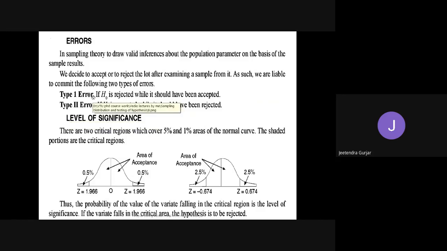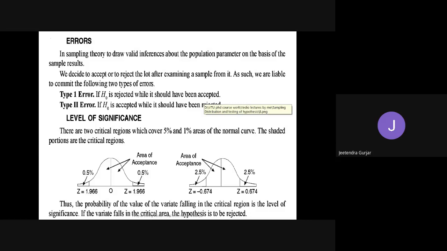In the example, we are going to use these two types of error. I am representing these errors with your exams, because we have only recently finished the exam for the first time and I'm checking the papers, right? If H naught is rejected while it should have been accepted, this is the first error. So I will accept that in the quiz, one question has two answers.